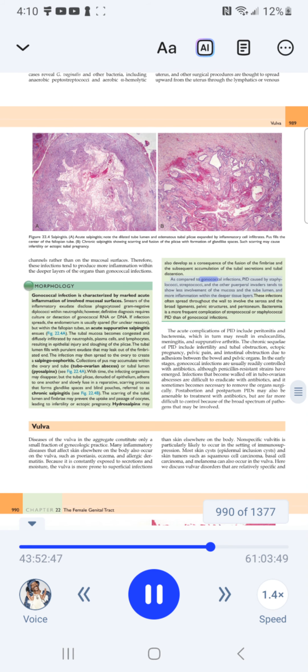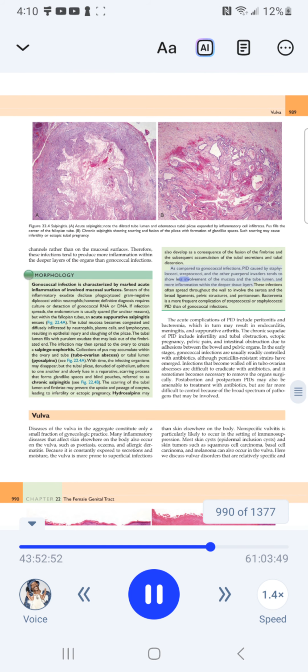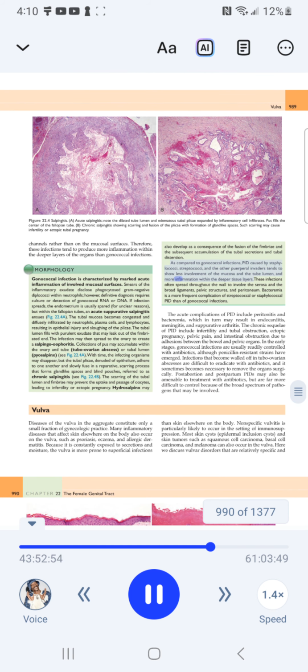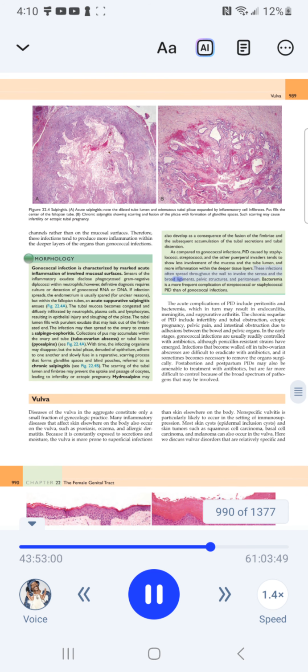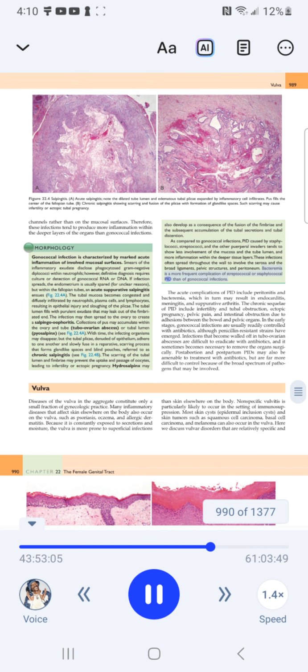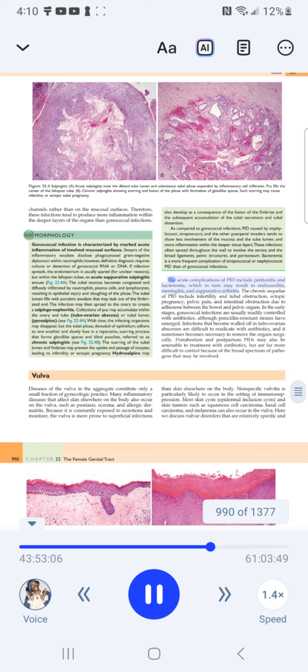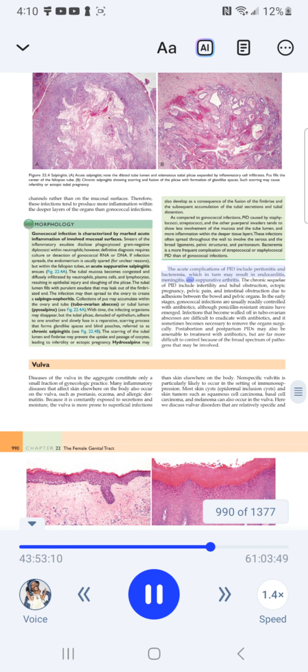As compared to gonococcal infections, PID caused by staphylococci, streptococci, and the other puerperal invaders tends to show less involvement of the mucosa and the tube lumen, and more inflammation within the deeper tissue layers. These infections often spread throughout the wall to involve the serosa and the broad ligaments, pelvic structures, and peritoneum. Bacteremia is a more frequent complication of streptococcal or staphylococcal PID than of gonococcal infections. The acute complications of PID include peritonitis and bacteremia, which in turn may result in endocarditis, meningitis, and suppurative arthritis.